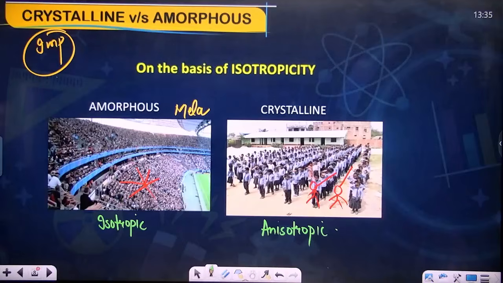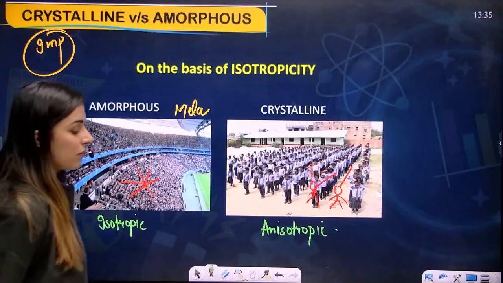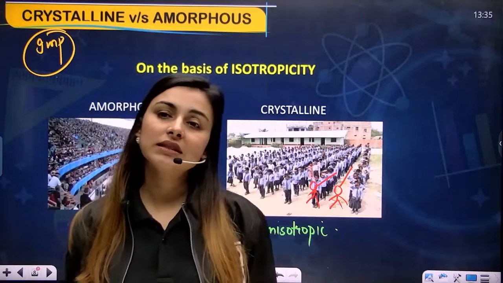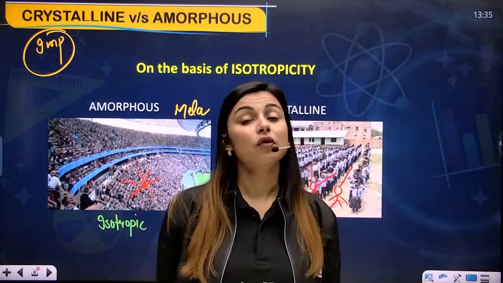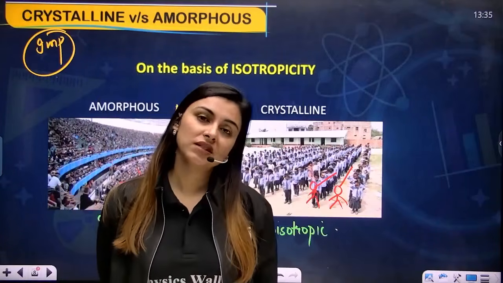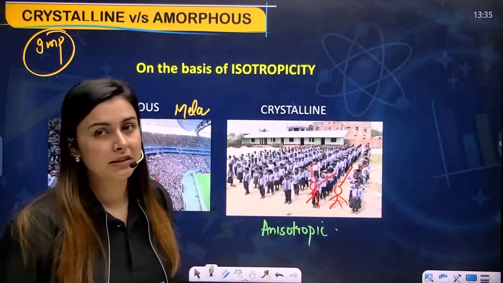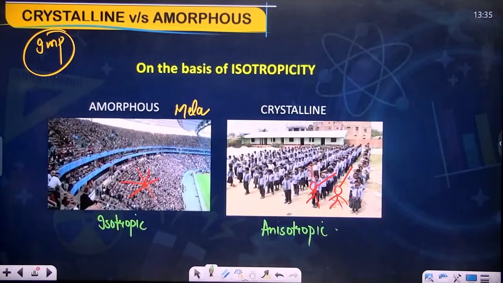Okay, amorphous solids are isotropic in nature. The value of various properties is the same since the atmosphere is the same in all directions, but for an ordered arrangement the atmosphere is different and that is the reason values come out to be different. Okay, yes, I hope you're clear with this. Write it down and then we'll move forward.